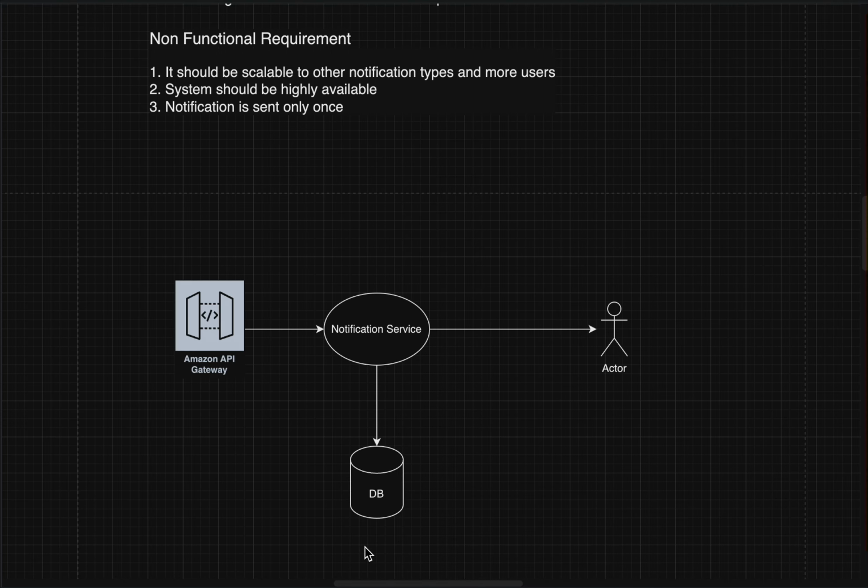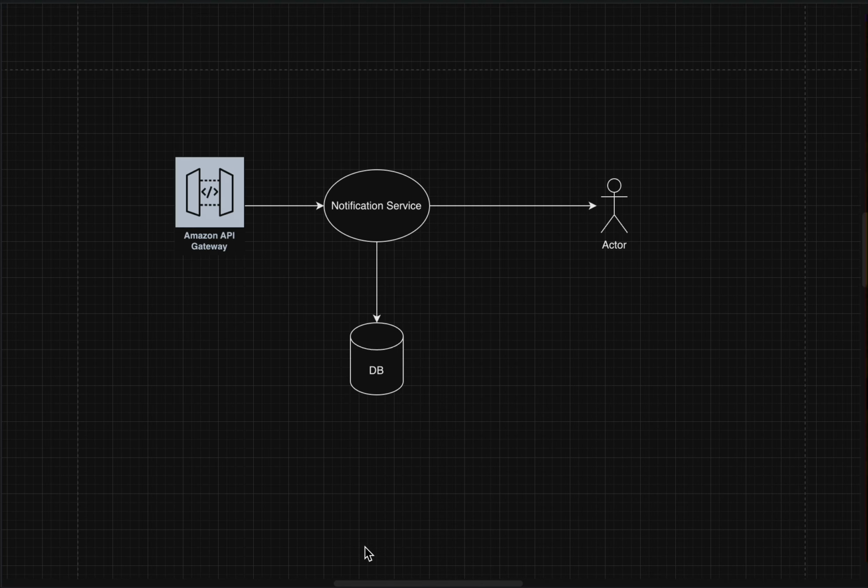Now let's come up with a very brute force design, you can say. We'll have an API gateway where we'll be hitting a notification service and saving that data in a DB, and that notification service will send that notification to the end user. But it is not scalable, not a good design, not at all. So how can we scale? Let's think upon that. Let's start dividing things.